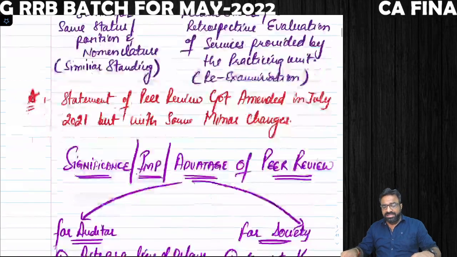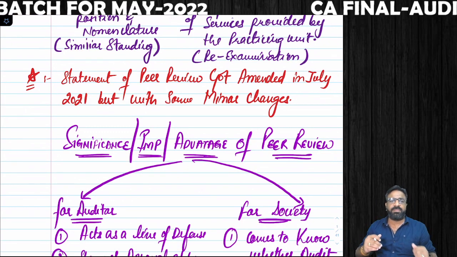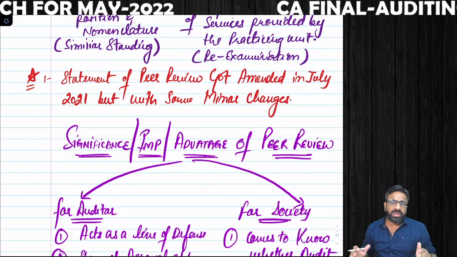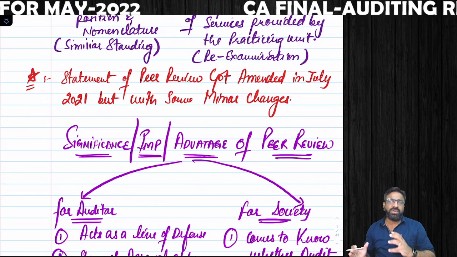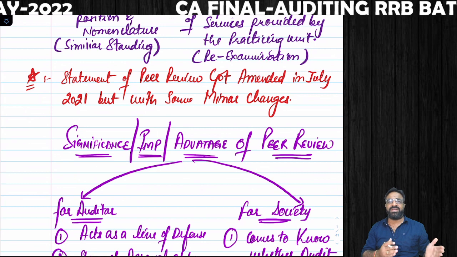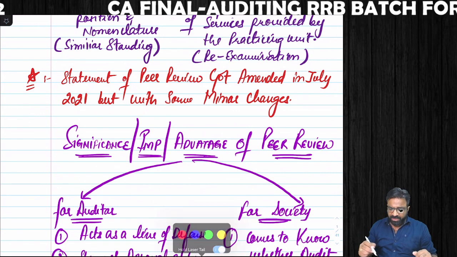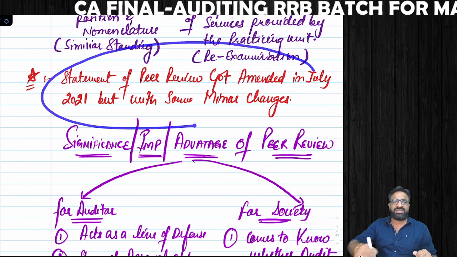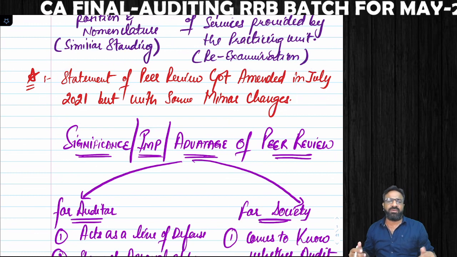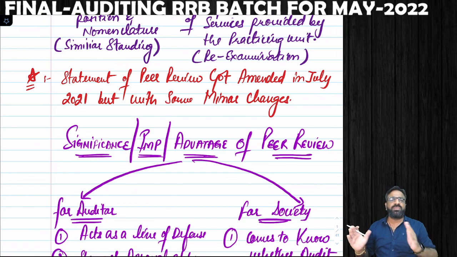Next one. Recently, in the peer review, so many amendments have come. Amendments in the peer review come on the basis of the Statement on Peer Review, which keeps on getting amended. Recently, in July 2021, the peer review statement got amended, and so many minor changes have been brought. Changes have come in the level 1 category of practicing unit, level 2 category of practicing unit, and so many other places also.